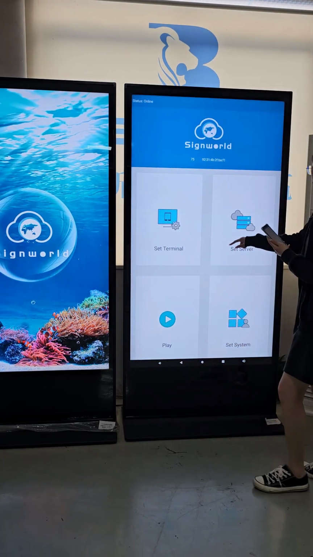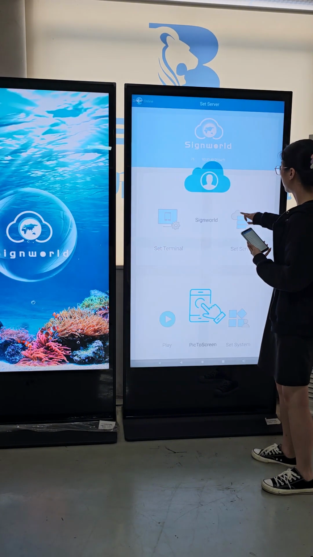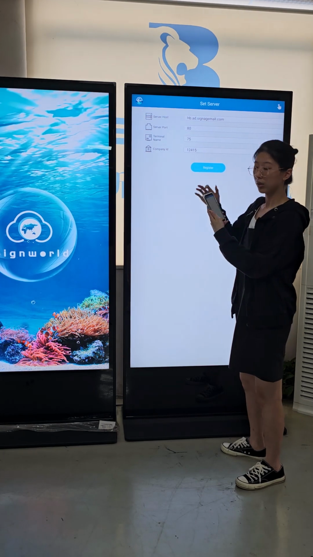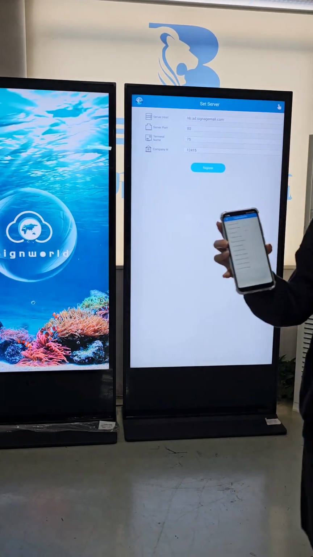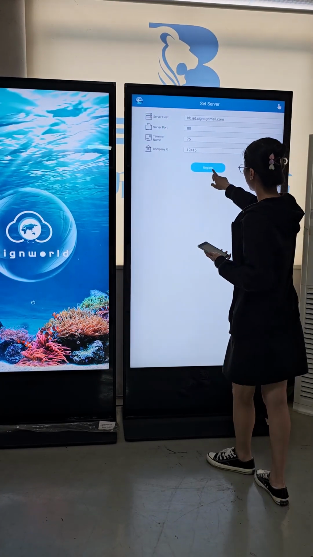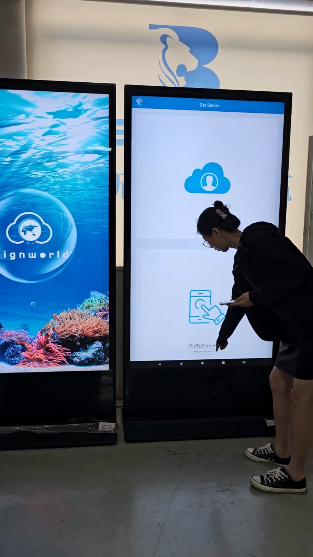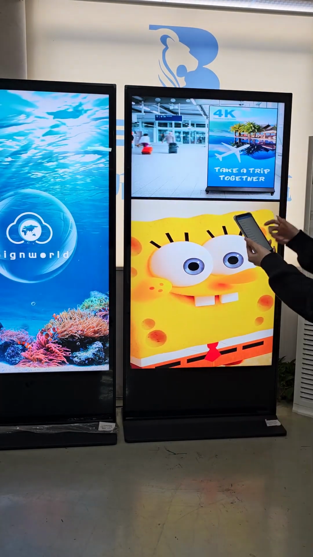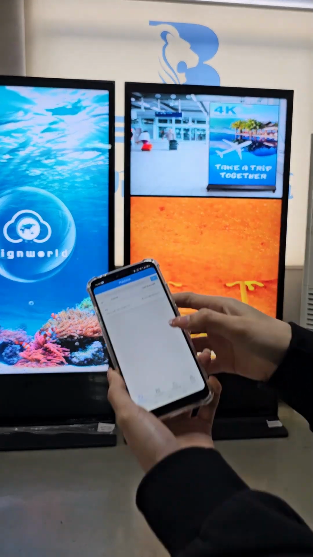Yeah, this is our CMS software, and we can go to the set server. You can see the company ID is the same as the company ID on this one. Okay, and register. Okay, now register it. So you can see this one machine online.